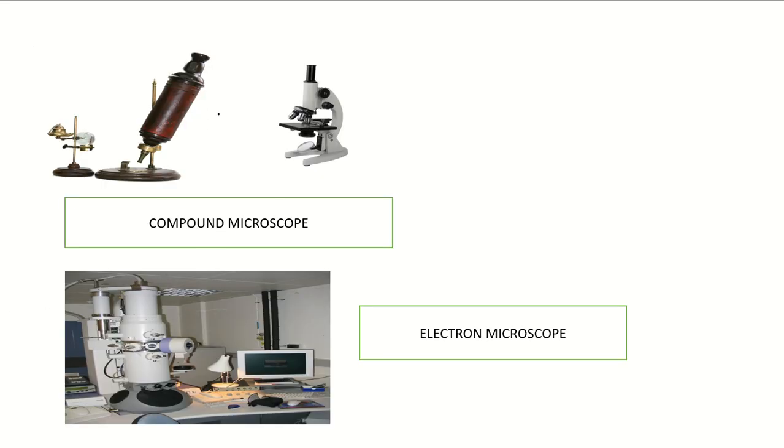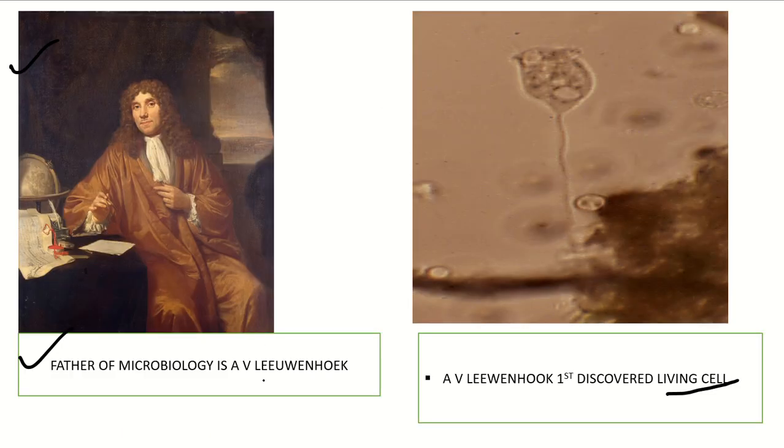This is the compound microscope, which we use in the laboratory. This microscope was discovered by Robert Hooke, the person who discovered the cell. Robert Hooke discovered the compound microscope, and he discovered the cell too, and the simple microscope was discovered by Anthony van Leeuwenhoek.